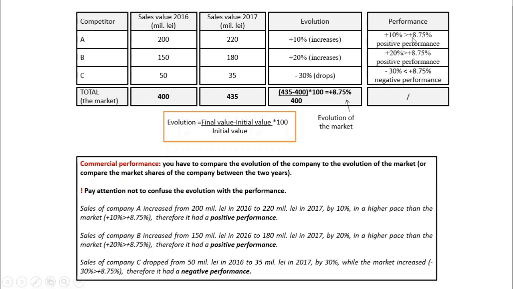The interpretation for the performance: in case of Company A, the sales of Company A increased from 200 million lei in year 2016 to 220 million lei in year 2017 by 10%, having an increasing pace higher than the market. Therefore, the company had a positive performance, similar to the rest.